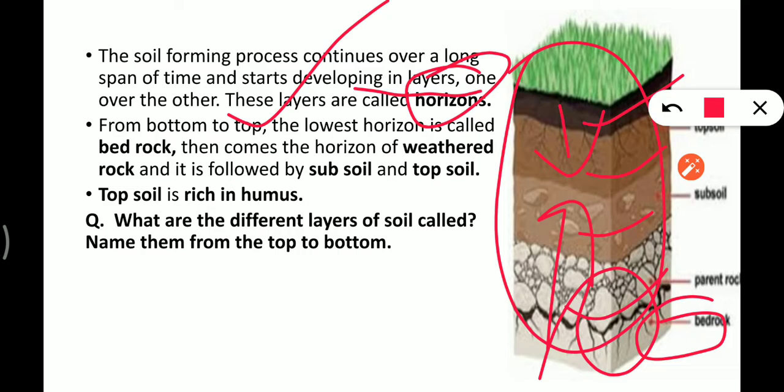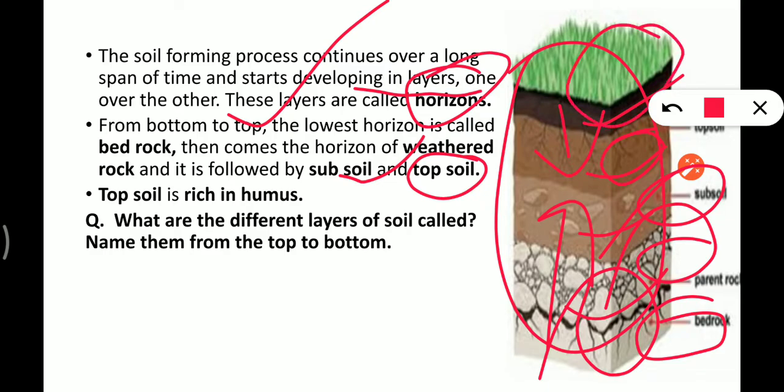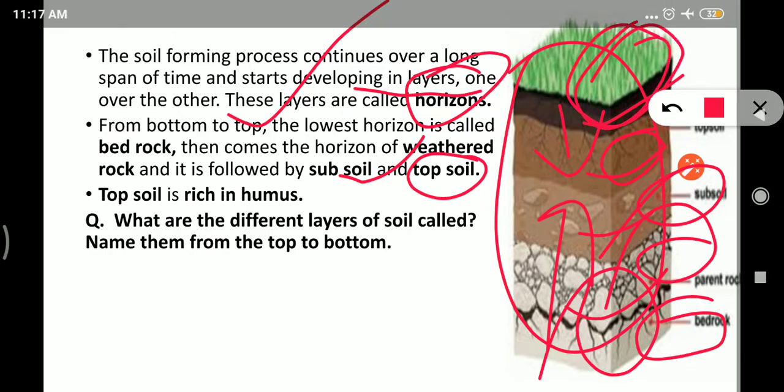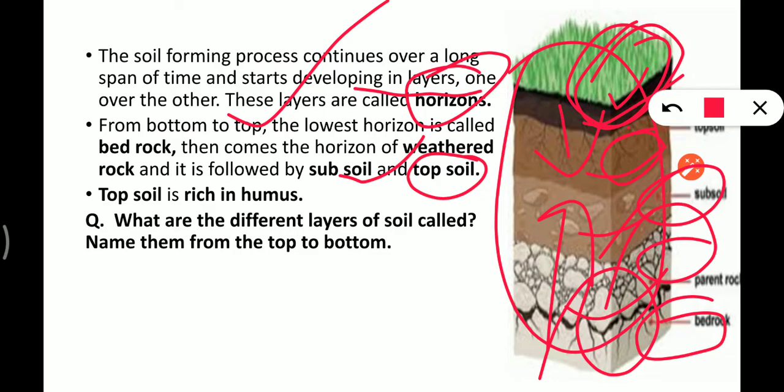Then after comes weathered rock, and then after comes subsoil. Then this is topsoil, and this is humus. In this portion it is looking black. This whole portion is topsoil, but here it is rich in humus.